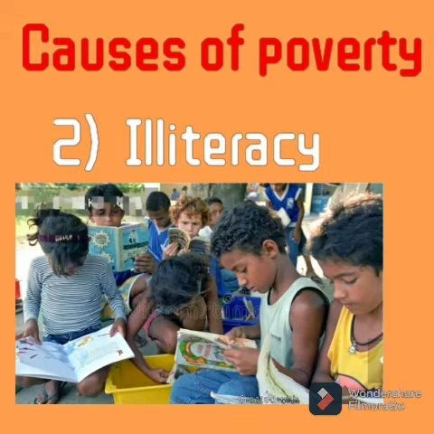Second point, illiteracy. Illiteracy across the nation makes people take up jobs as laborers based on daily payment of wages. Unskilled workers get paid very little compared to the amount of physical work they do. The problem lies with the unorganized sector, as owners do not bother about how the workers live or the amount they earn. Their area of concern is cost cutting and more profit.